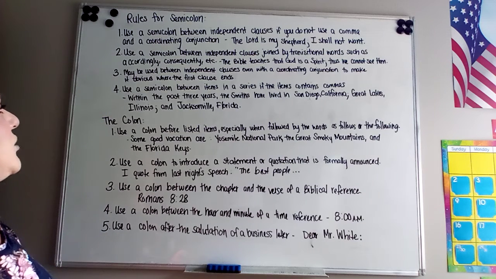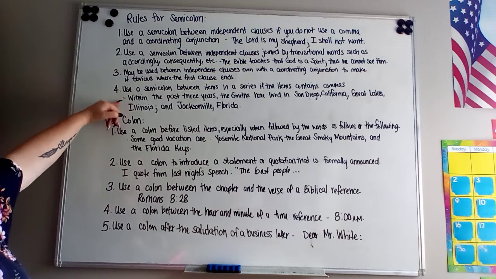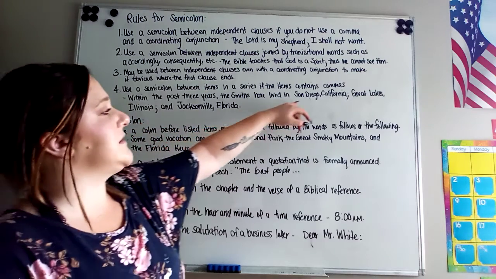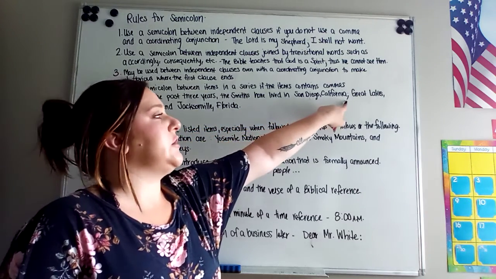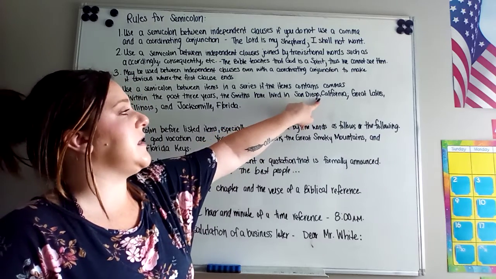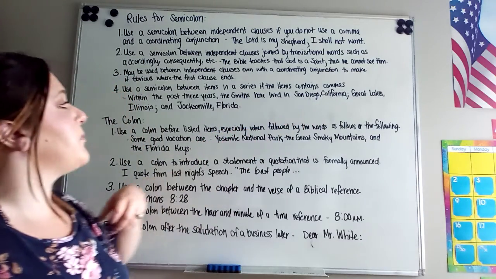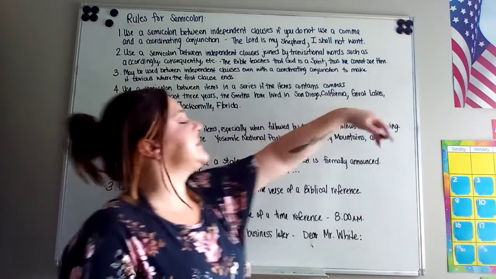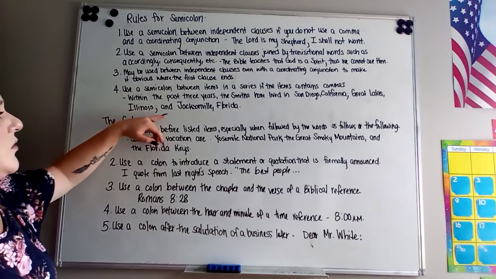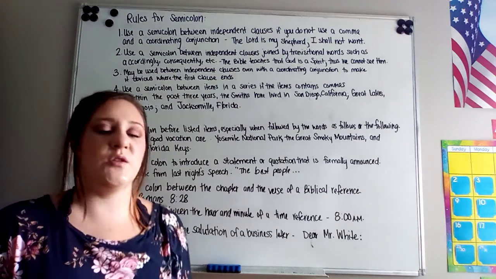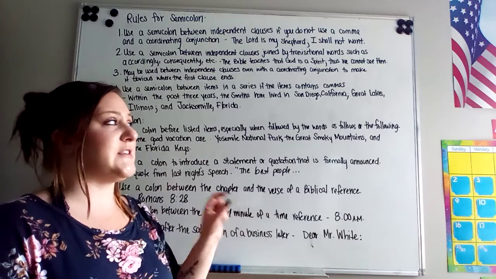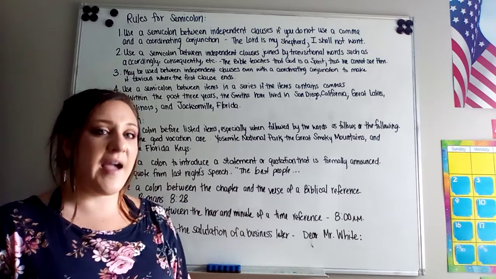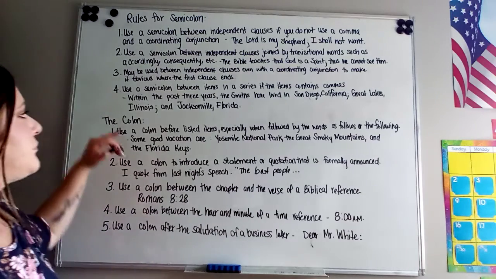Number 4 says that you can use a semicolon between items in a series if the items contain commas. So for instance, within the past 3 years, the Smiths have lived in San Diego, California; Great Lakes, Illinois; and Jacksonville, Florida. You're going to use your semicolon because we've used the comma within the items, and that's so you don't have so many commas. So we're just separating those items that already have the commas with a semicolon.